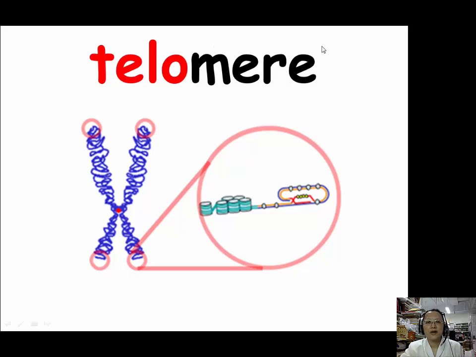The repeat, usually in human, has the sequence of 5' TTAGGG. The functions of telomere include protection of the ends of the chromosome and preservation of their linear integrity, facilitation of replication of the extreme ends of the chromosome by telomerase, and also telomere can help to maintain the three-dimensional positioning of the chromosome within the nucleus. In research, scientists found that the number of repeats of telomeric DNA at the end of a chromosome decreased with age.